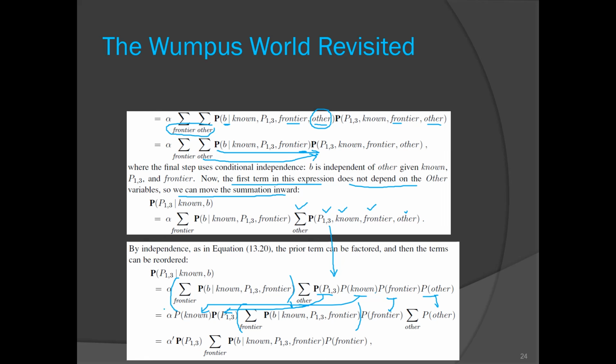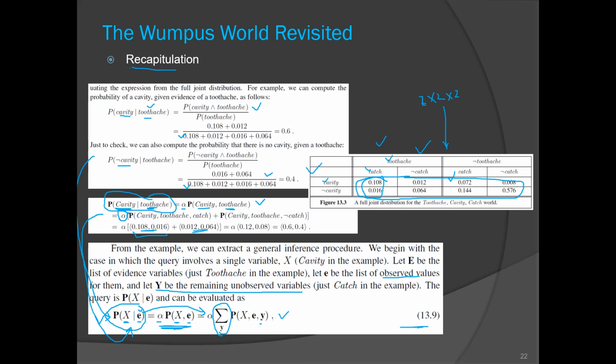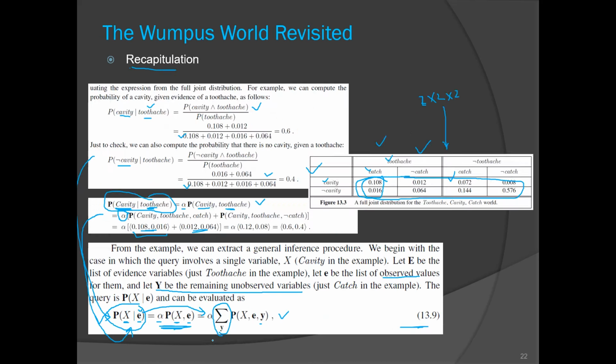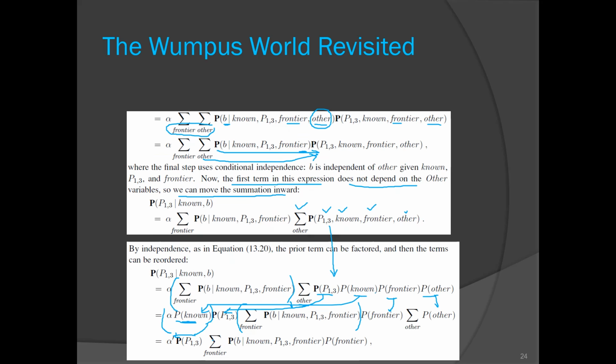Now the probability of this, no need to calculate, this can be added into our normalization constant. So alpha became alpha dash. The probability of known, no need of exact value, it can be adjusted in the normalization constant.